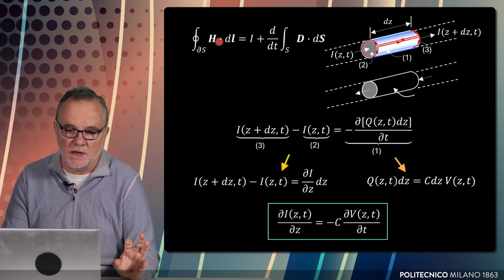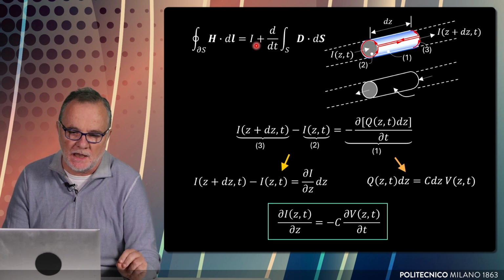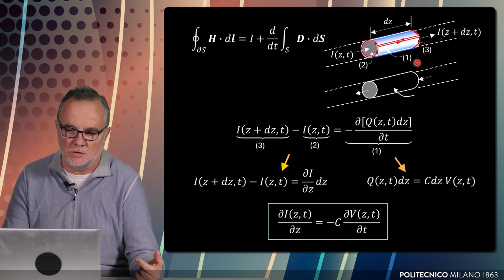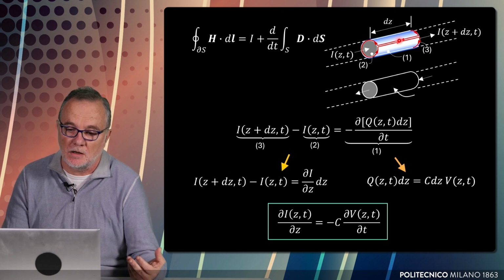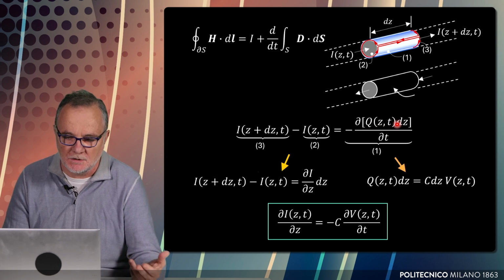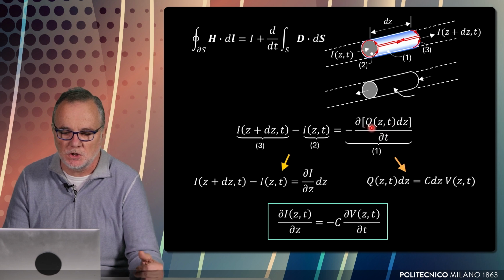So we can equate the same value of the circulation on the left hand to the two values of the right-hand member. On the gray surfaces, we only have a current, and so we have a difference between two terms: the current computed on one side, this side, and the current computed on this side. This same right-hand member, for the same value of circulation but computed around the surface in bluish, gives the flux of D. And this flux of D equals minus the time derivative, partial derivative, of the charge per unit length times dz.